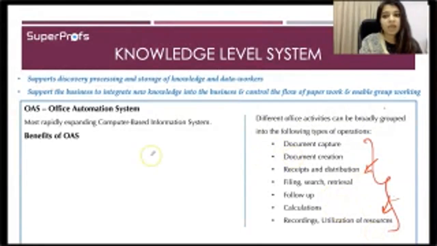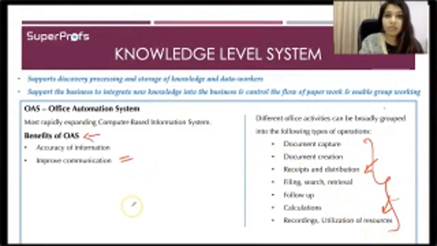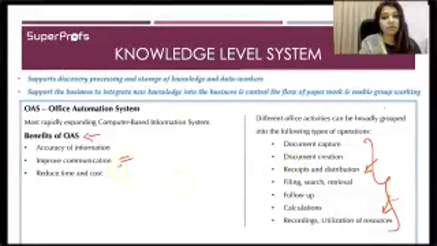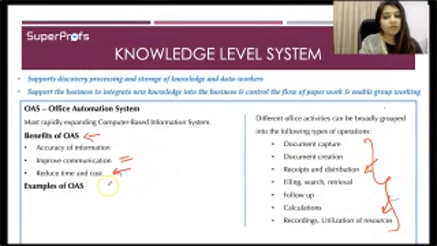All right, and the next thing is benefits of OAS. As I mentioned, it improves the accuracy of information. It improves communication, creating and drafting messages and everything. And it reduces time and cost, both of which are very important for an organization. Okay, now examples of OAS. The first example that we have read is MS Office. Then to improve communication, you have different kinds of teleconferencing, Skype and all those things, which will be utilized.